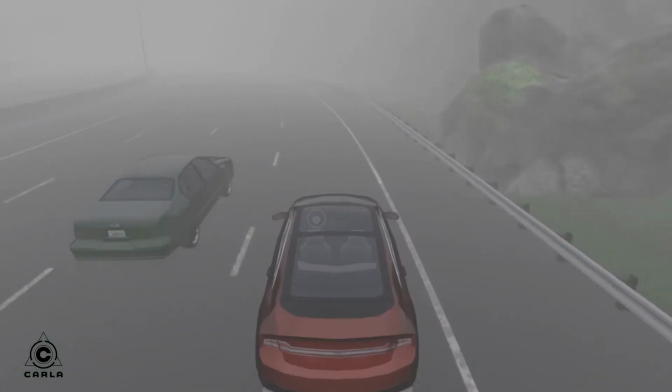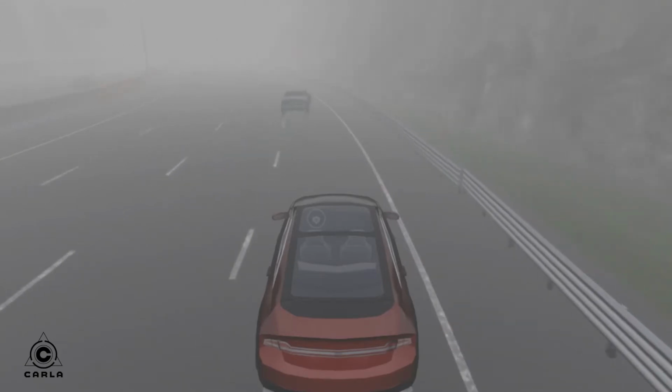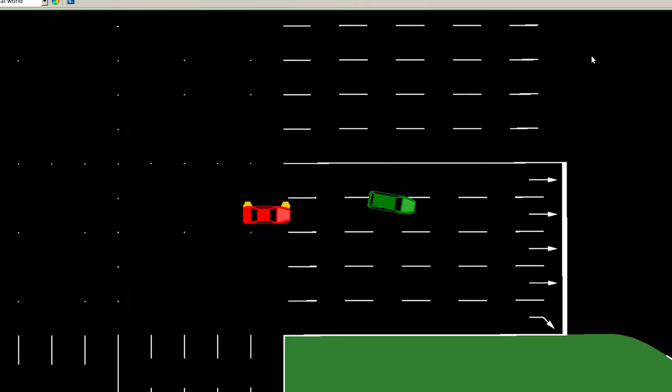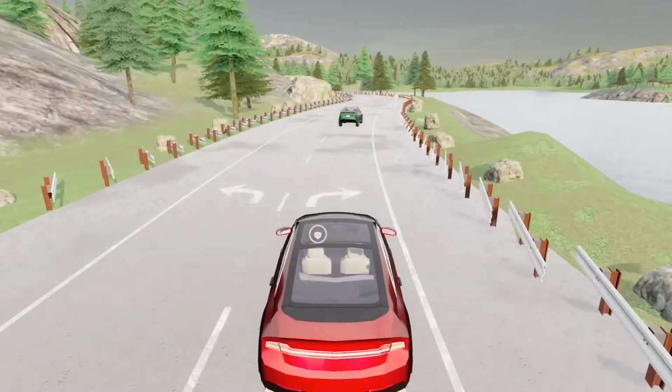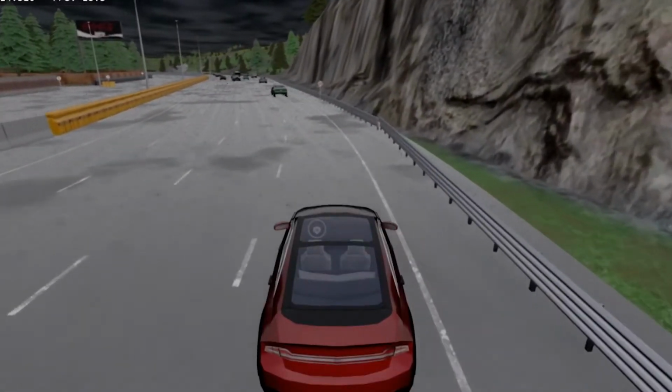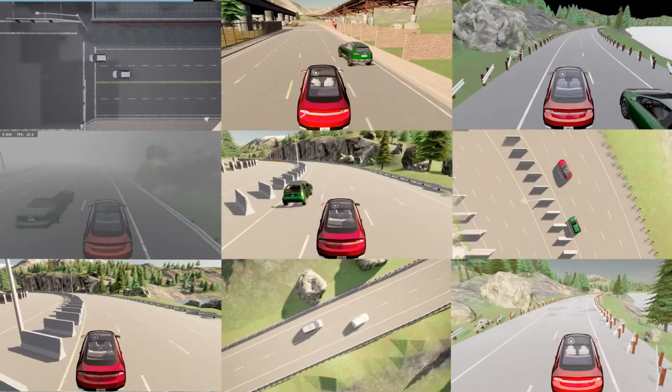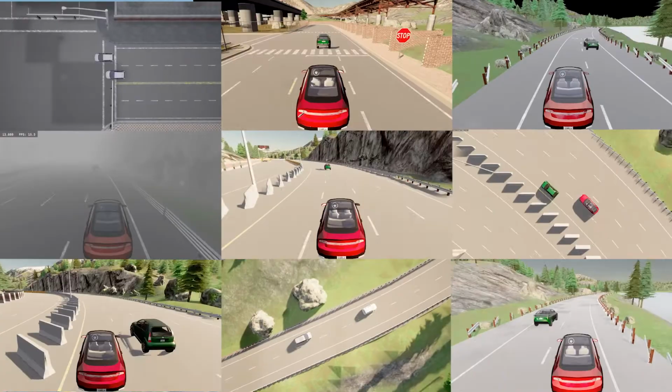Imagine a simple cut-in scenario in which a car cuts in front of the device under test. How many different cut-ins can occur? I mean, a cut-in from the left, from the right, a cut-in on a 6-lane road, on a 2-lane road, in different weather conditions, different angles of entrance to the lane, and so on. All of these will be automatically generated from one short and concise scenario description in MSDL.